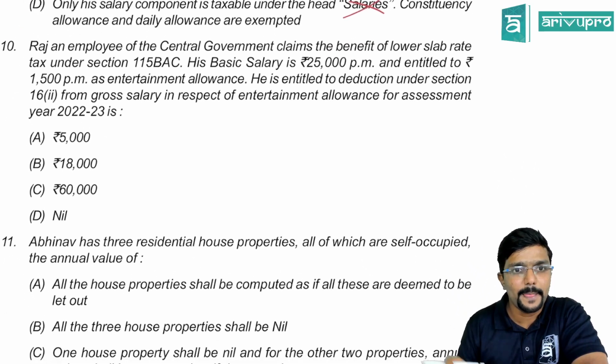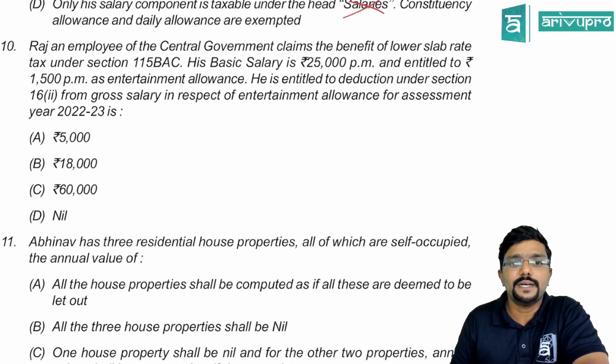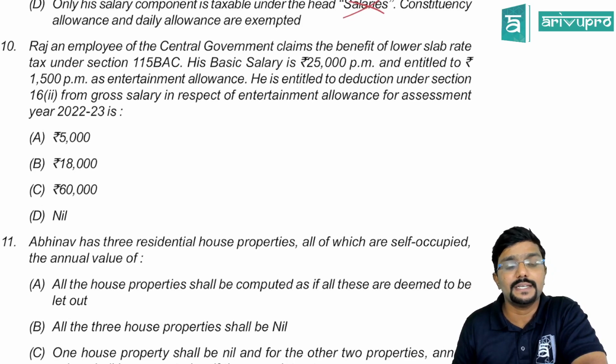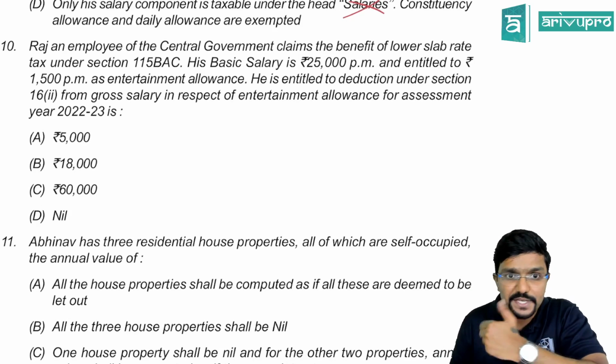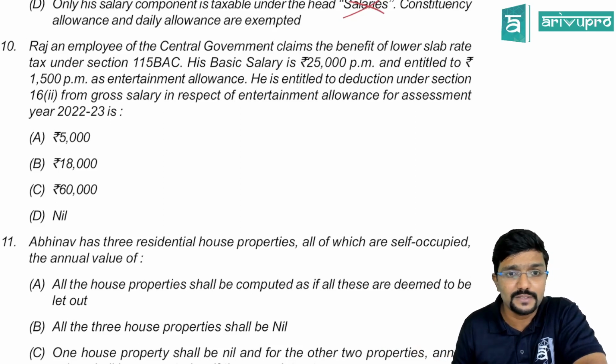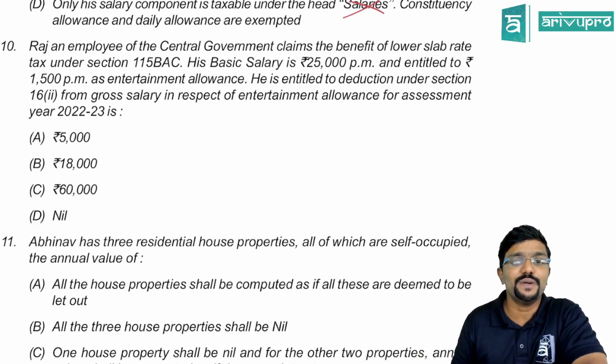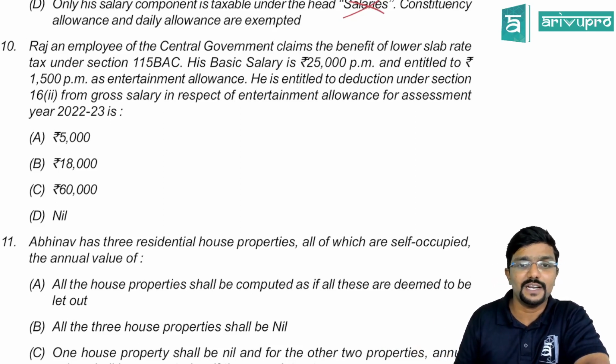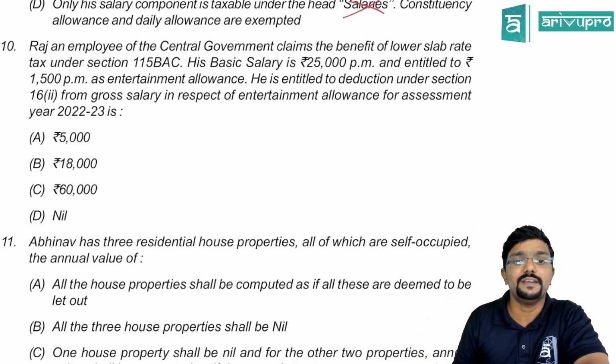Fine, we'll move ahead. Raj, an employee of central government, claims the benefit of lower slab rate under section 115BAC, that is the new scheme. His basic salary is 25,000 per month and he is entitled to 1,500 per month as entertainment allowance. Is he entitled to a deduction under section 16(2) from his gross salary in respect of entertainment allowance for the assessment year? No, actually he cannot claim any deduction.